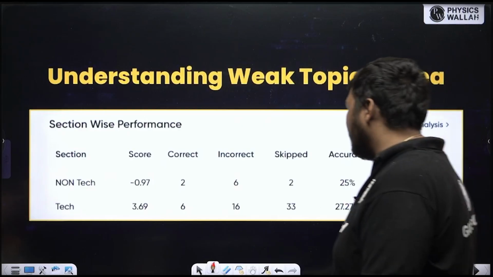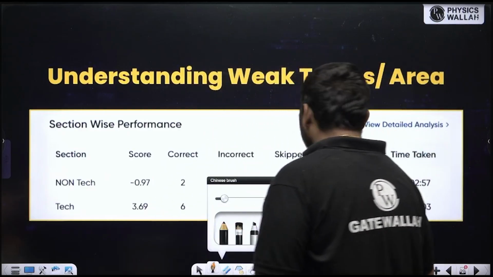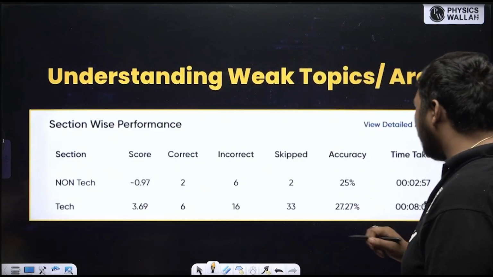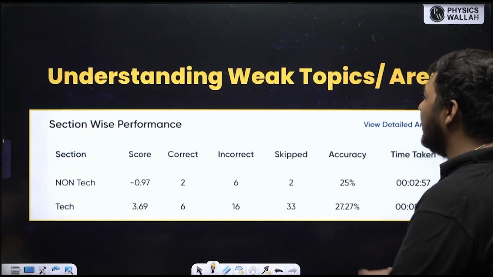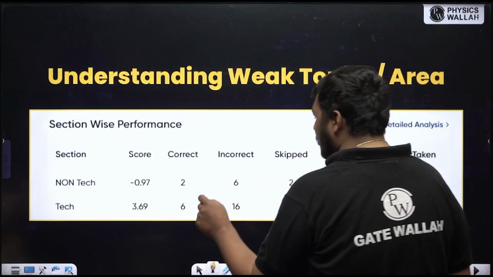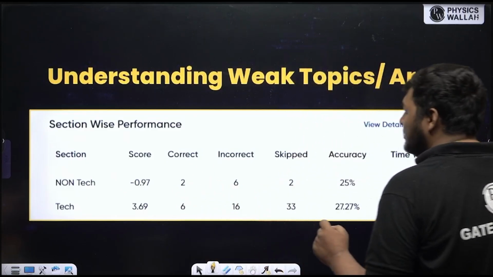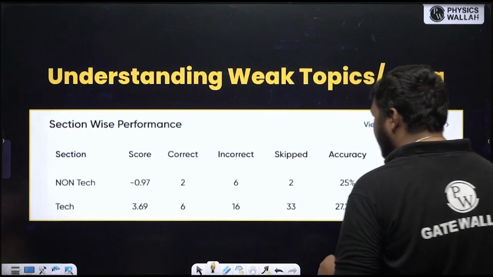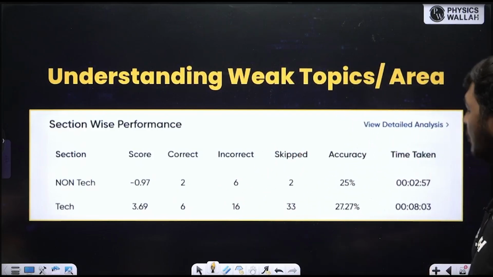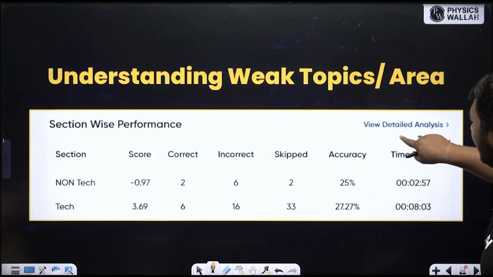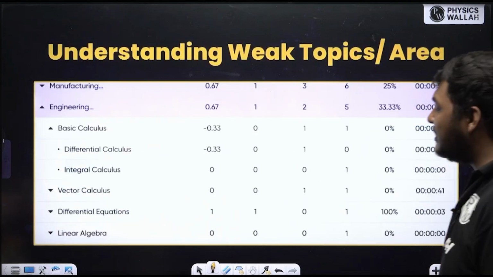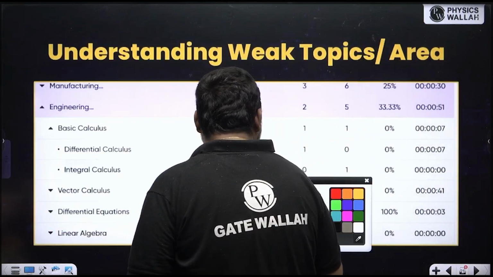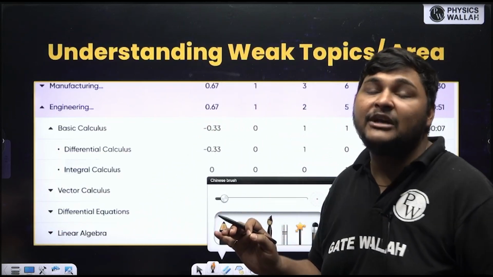For that, we provide analysis like this. See, this non-tech part is aptitude, and the tech part is the technical part. When you attempt the test, you will get a performance analysis like this. You will come to know how many questions were correct and how many were incorrect. But if you go into view detailed analysis, in that detailed analysis part you will find analysis subject wise and